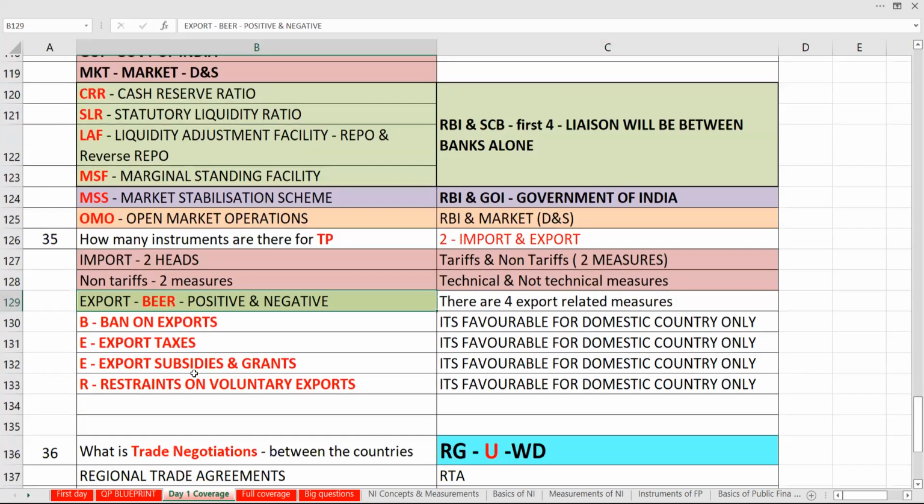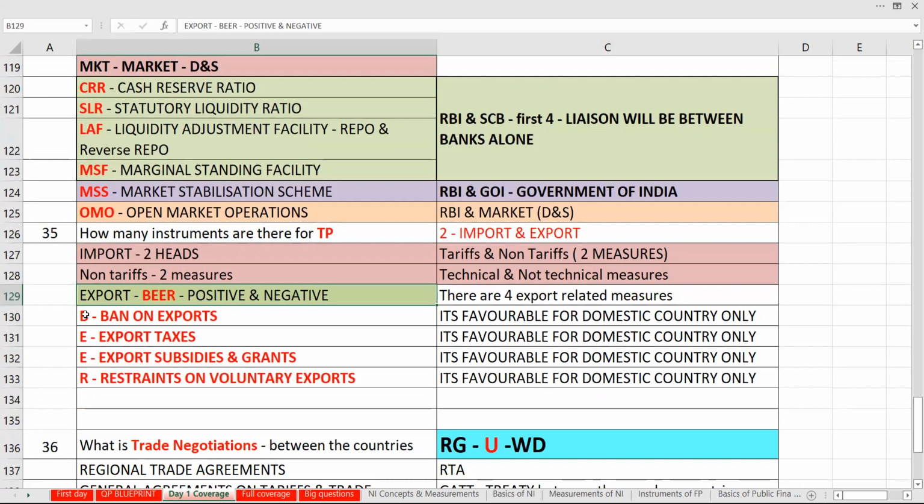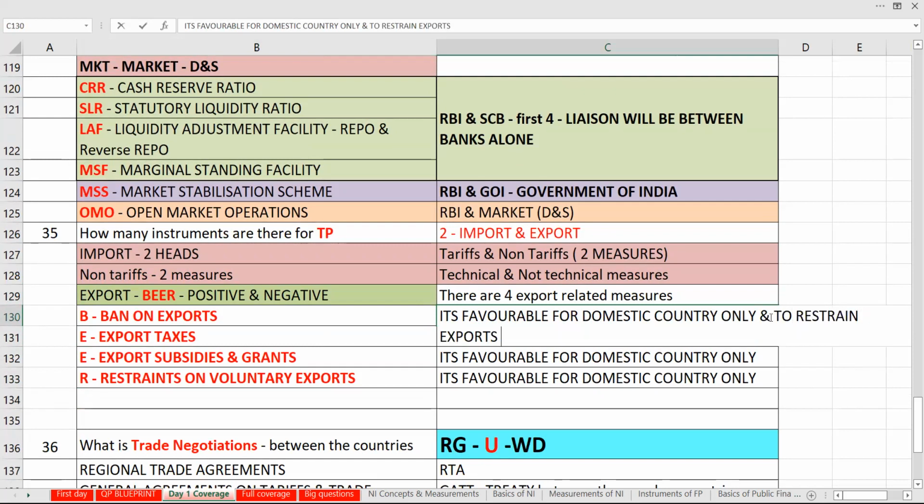Export measures, you will say 4 export related measures, easy to remember as BEER. Ban on export, export taxes, export subsidies and restraints. All this is favorable for the domestic country and to restrain your exports to other countries.